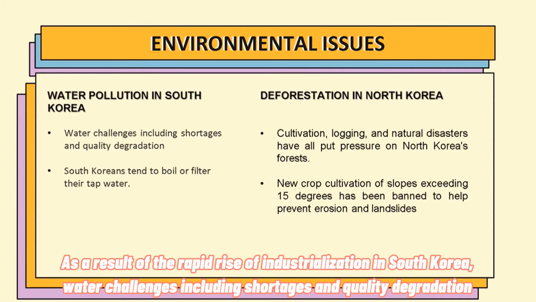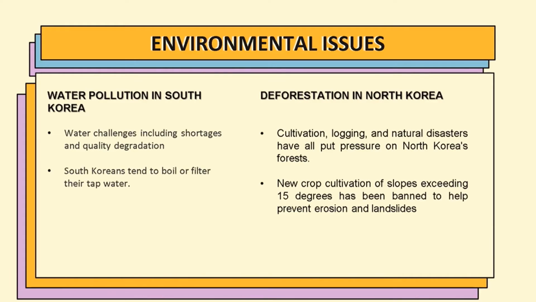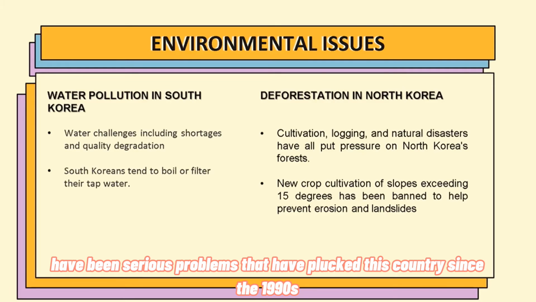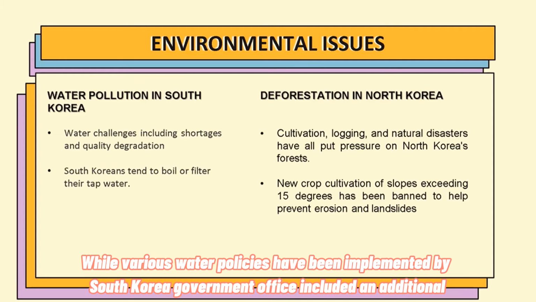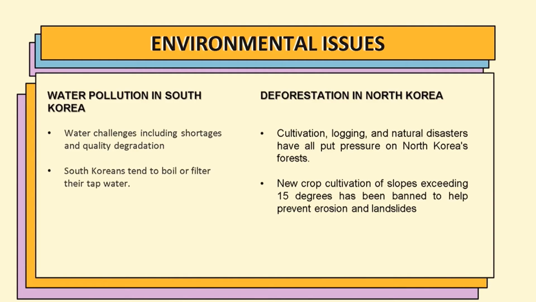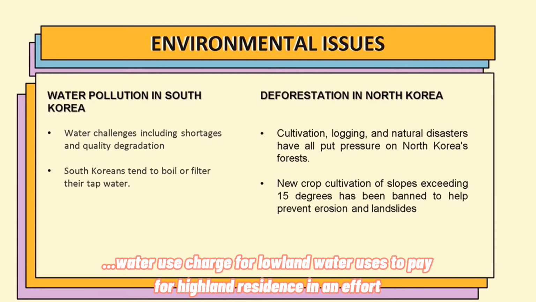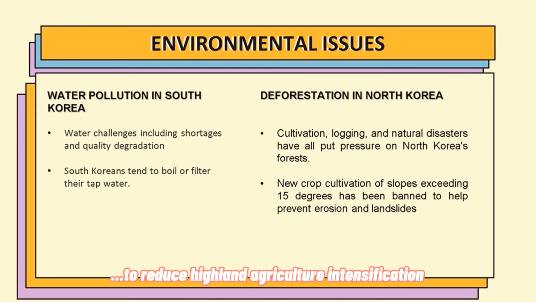As a result of the rapid rise of industrialization in South Korea, water challenges including shortage and quality degradation have been serious problems that have plagued this country since the 1990s. Various water policies have been implemented by the South Korean government, which included an additional water use charge for lowland water users to pay for highland residents in an effort to reduce highland agriculture intensification.